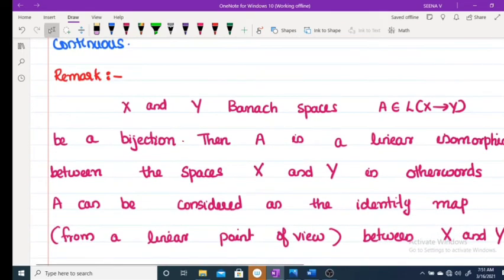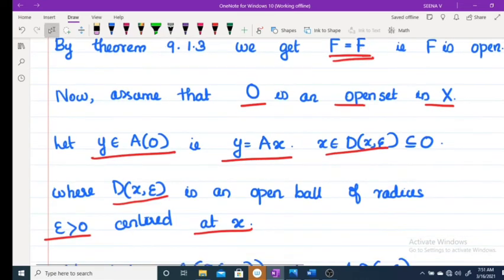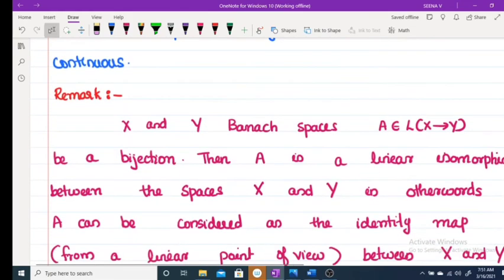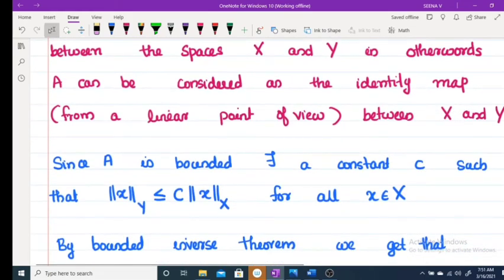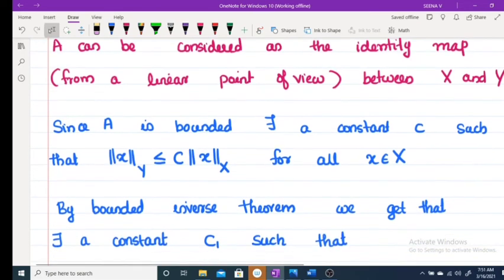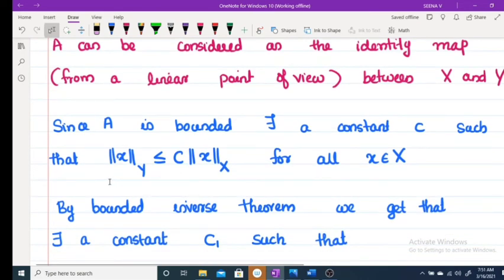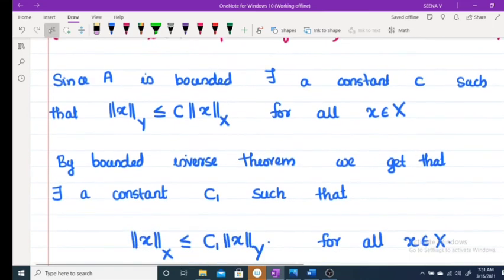Now there is a remark. Let X and Y be Banach spaces and A from X to Y be a bijection, then A is a linear isomorphism between the spaces X and Y. In other words, A can be considered as the identity map between X and Y. Since A is bounded, there exists a constant C such that norm of Ix is less than or equal to C into norm of x for all x belongs to X, because you can consider this as the identity map.